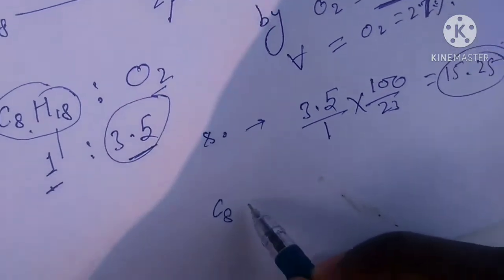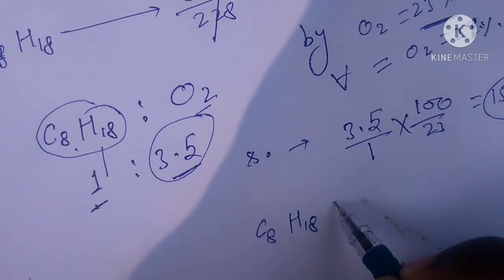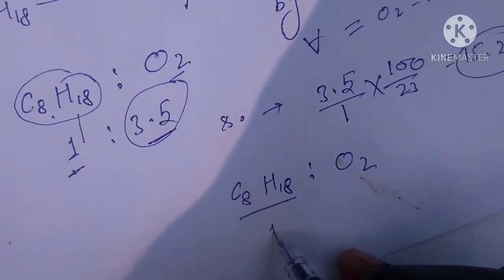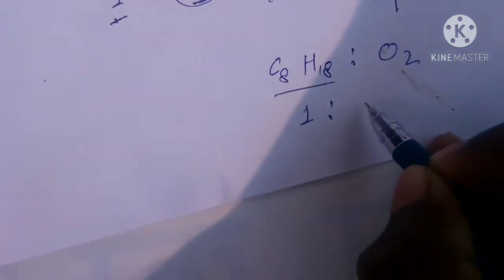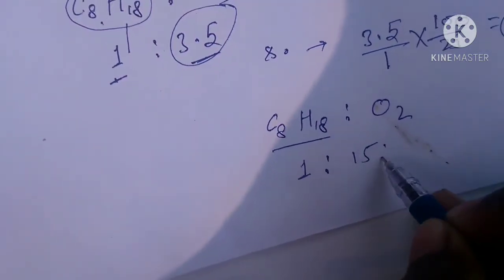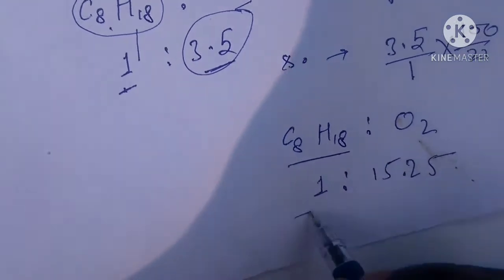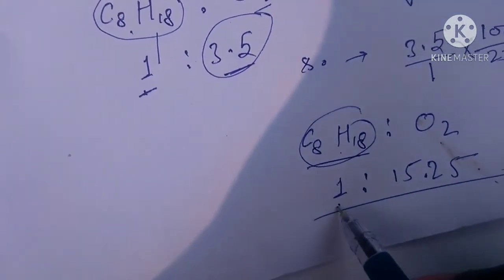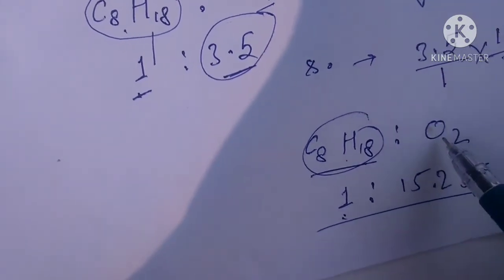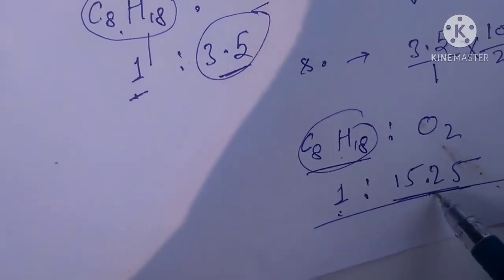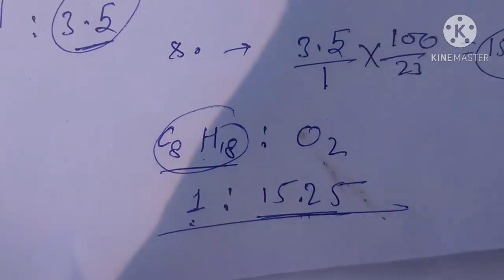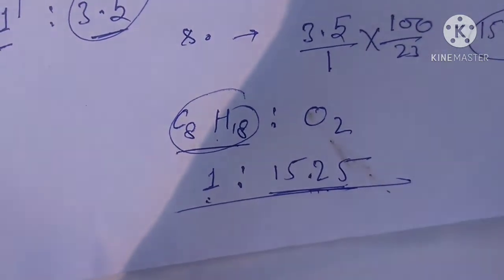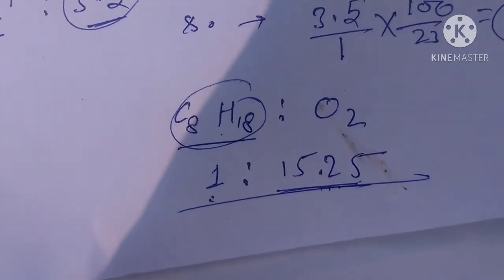That means if we take one part octane, C8H18, then we need 15.25 parts air. If we take 1 kg of octane, then we need 15.25 kg of air to burn completely, or you can say chemically correct combustion. This is the requirement.